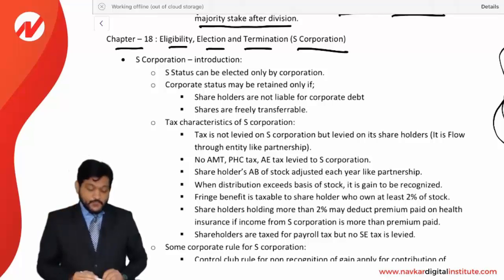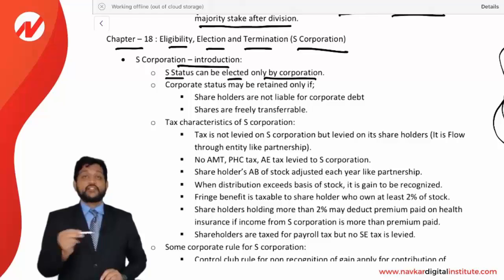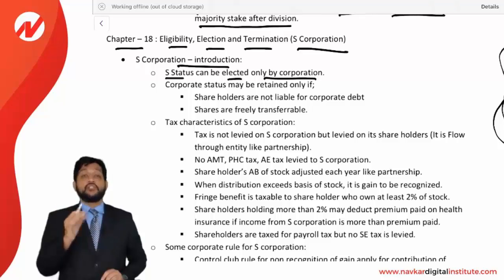Let's see. First of all, the introduction of an S corporation. S status can be elected only by a corporation. A corporation has an option to be taxed either as a C corporation or as an S corporation. So it will be an election by the corporation itself. A partnership firm cannot have an election of S status. It can be only by a corporation.